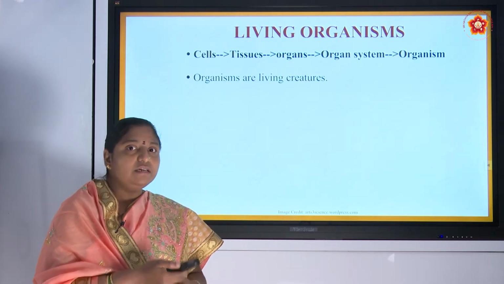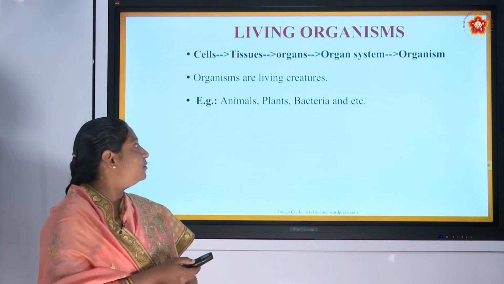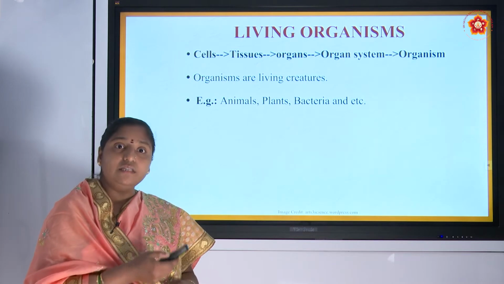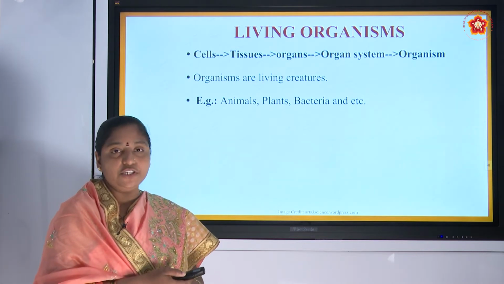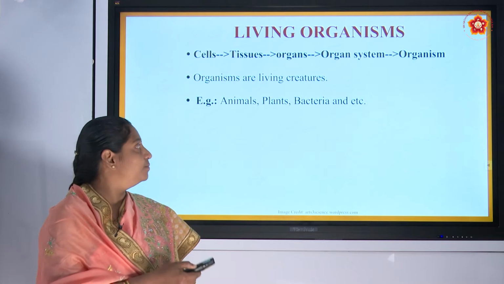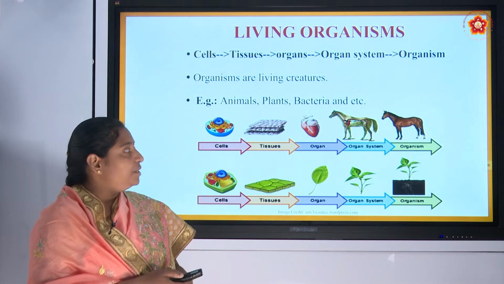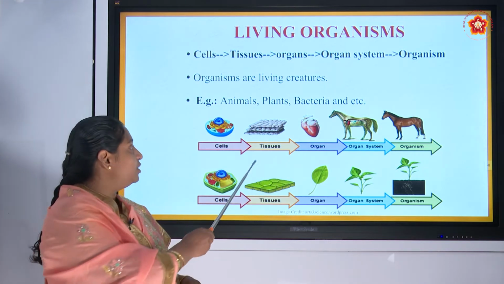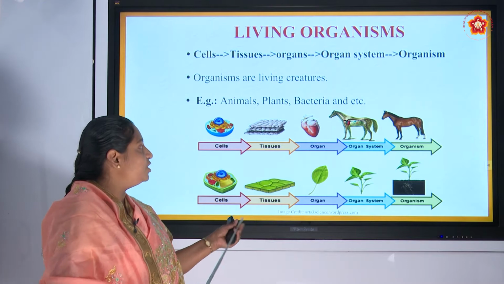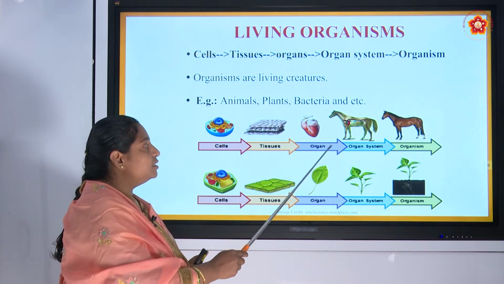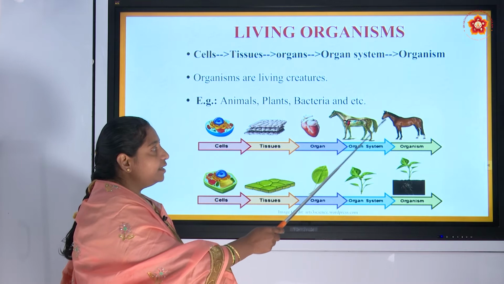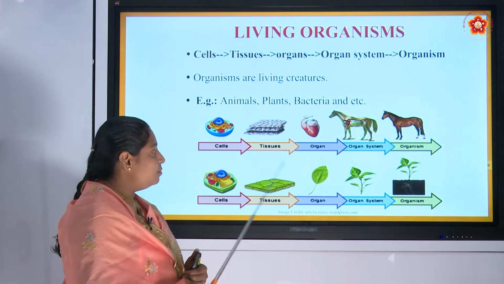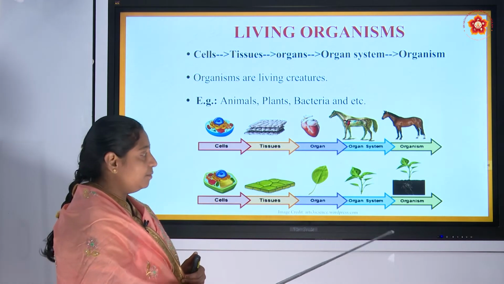Organisms are living creatures. Example, animals, plants, even the bacteria also come under living organisms. See the picture there. You can observe how the cells are grouped to form tissues, a group of tissues form an organ, and organs combine to form an organ system, and the organ system leads to an organism. This is the example in animals. If you see in the plants also, the same thing.